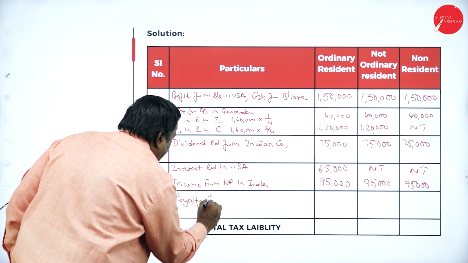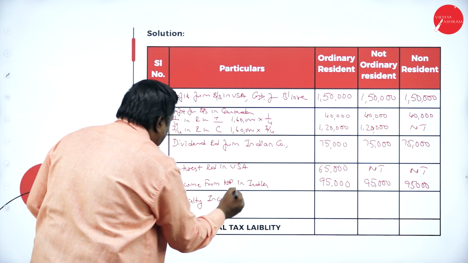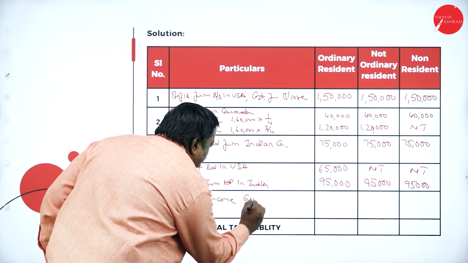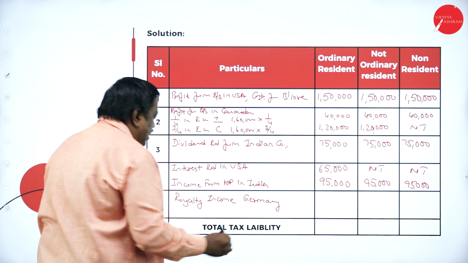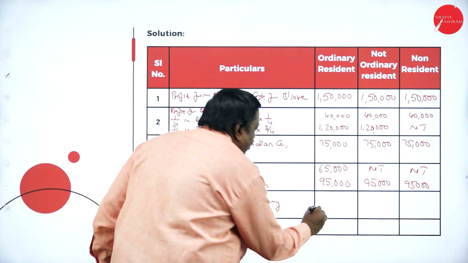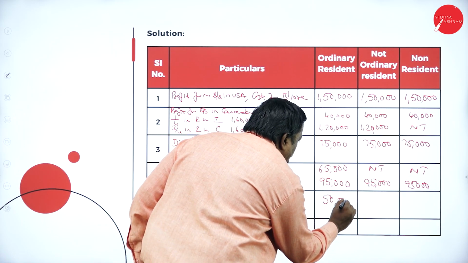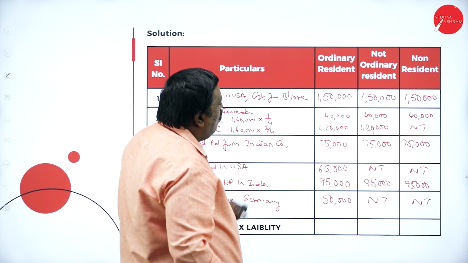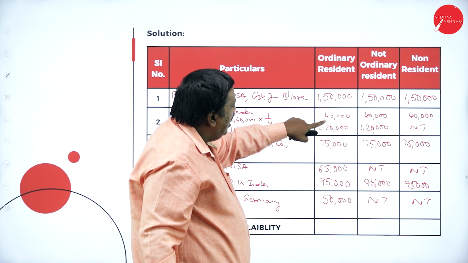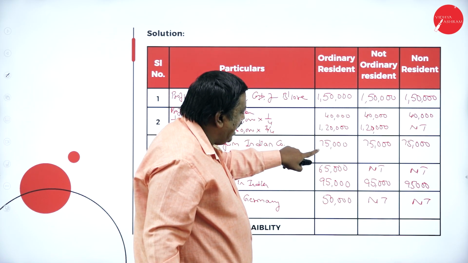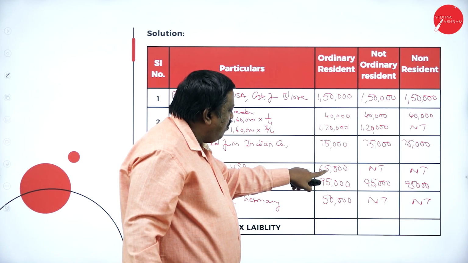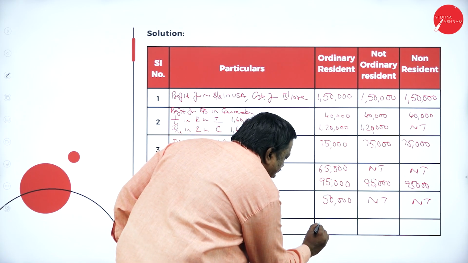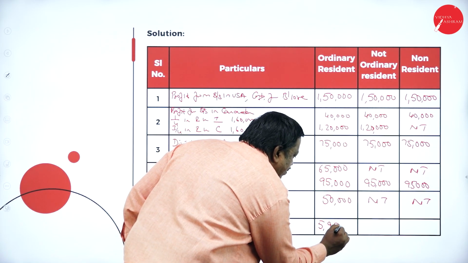Royalty income from Germany. It is taxable in one case, 50,000. Not taxable, not taxable. Now, 1,50,000, 1,90,000, 2,10,000, 3,10,000, 3,85,000, 3,90,000, 4,50,000, 5,45,000, 5,95,000 is the taxable amount.